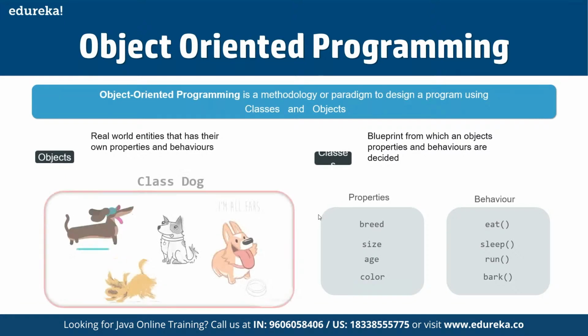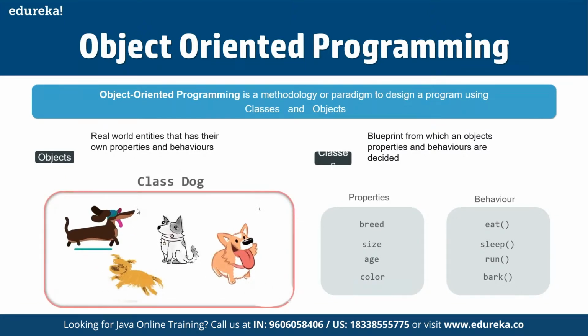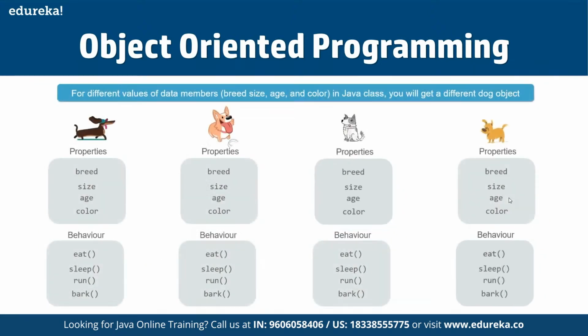For example, a class can be for any animal. Here the class is for dog. Now we have different breeds of dog. So breed, size, age, and color are all the properties available for a given class. They all have a common characteristic, which means they all are dogs. They all walk on four legs, and they have multiple properties because we have different breeds, sizes, ages, and colors. And then we also have different behaviors, like eat, sleep, run, and bark. These all are part of the same class itself, correct?